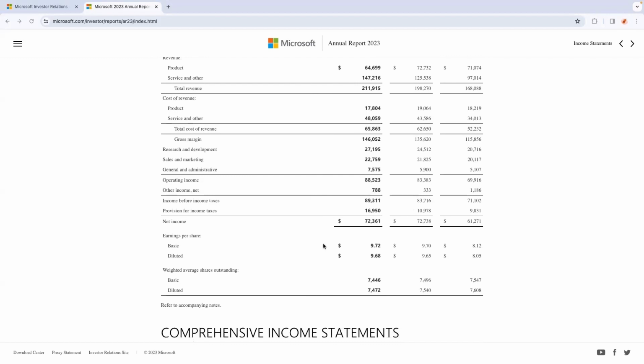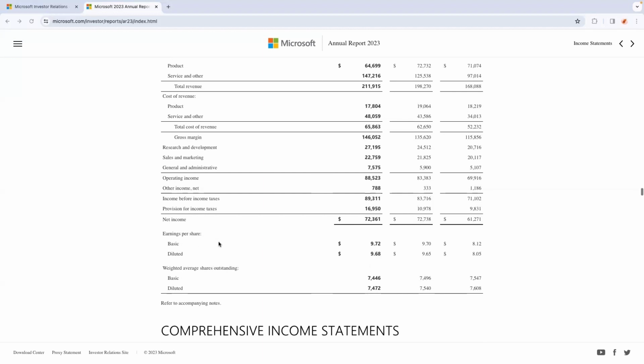This is earnings per share, which we would always look at because a company in any given financial year might increase or decrease the number of outstanding shares. We can see the diluted EPS here is about 9.6, which came from the net income divided by the number of shares. As you can see, there are about 7.5 billion diluted shares outstanding. So we can just divide and get this number, which is very important and is called earnings per share.